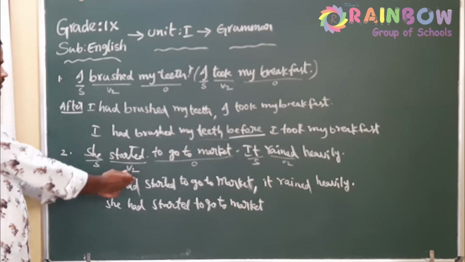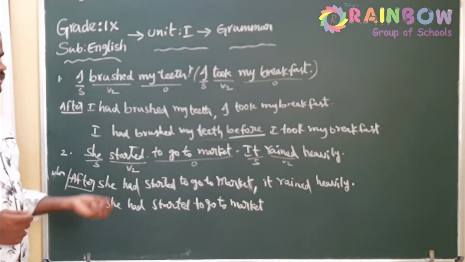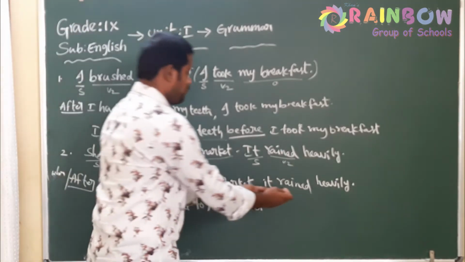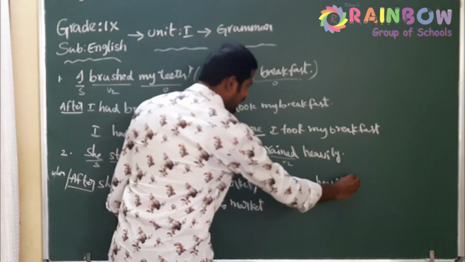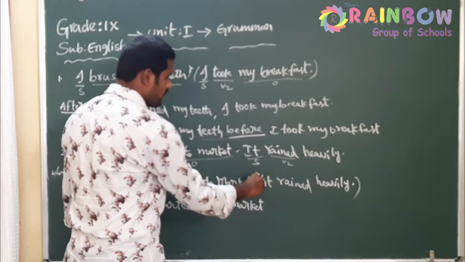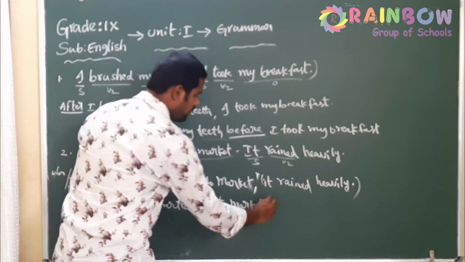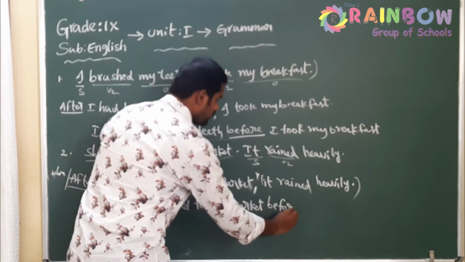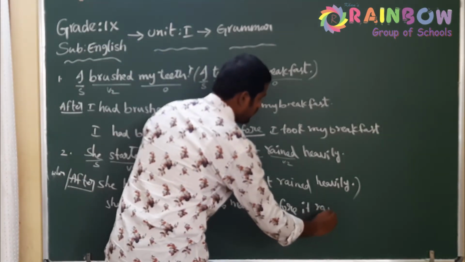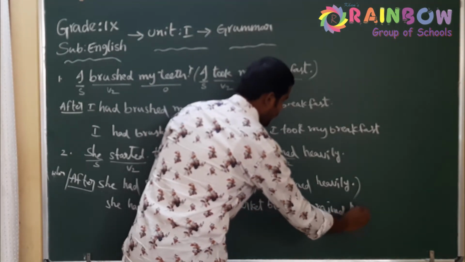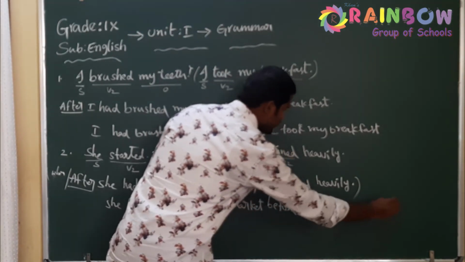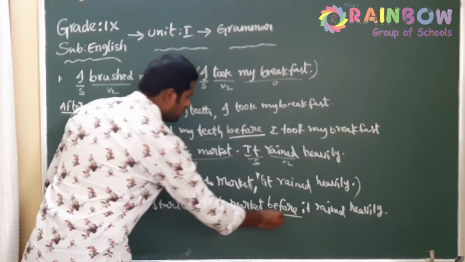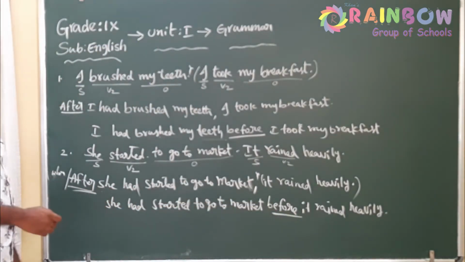After is used before the earlier action, not before. So before is used before the later action. So this is the later action, and before that I have to use the linker before. So the answer is: before it rained heavily. So this is the process of writing answers. So you may use any linker.